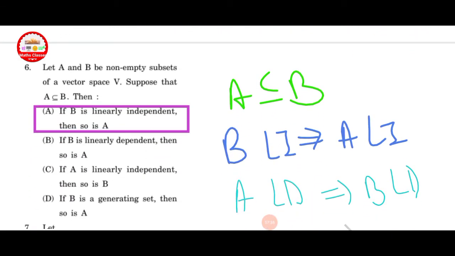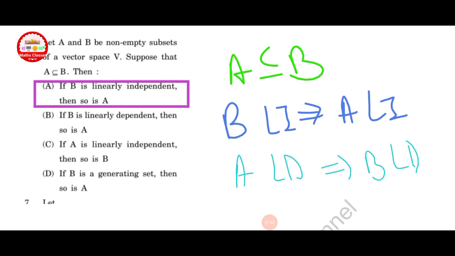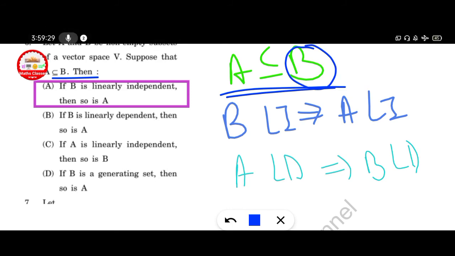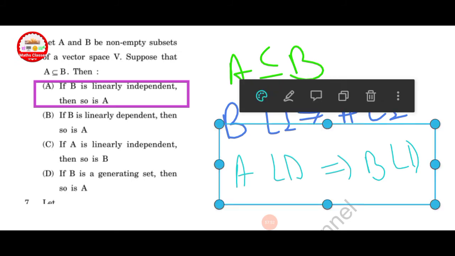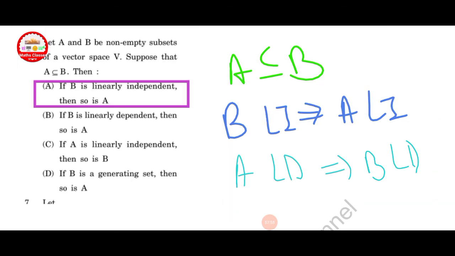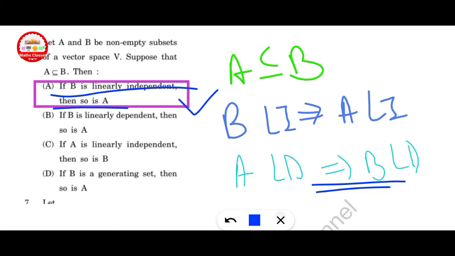Let A and B be non-empty subsets of a vector space V. Suppose that A is a subset of B. Here is one result: if B is linearly independent, then A is linearly independent. If the smaller set is linearly dependent, then the larger is also linearly dependent. That means if B is linearly independent, then so is A. Option A is correct here.